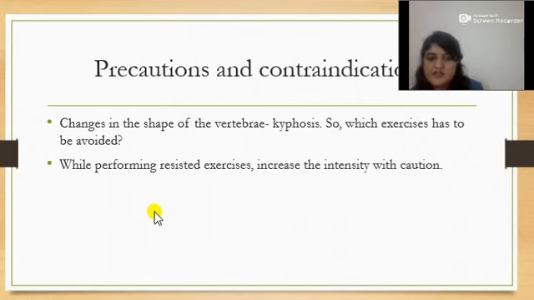Precautions and contraindications: there are changes in the vertebra, such as kyphosis, and we have to avoid flexion exercises of the spine and encourage back extension exercises, because flexion exercises will in turn increase the kyphotic posture and reduce the lung function as well. While performing resisted exercises, it has to be done with care.